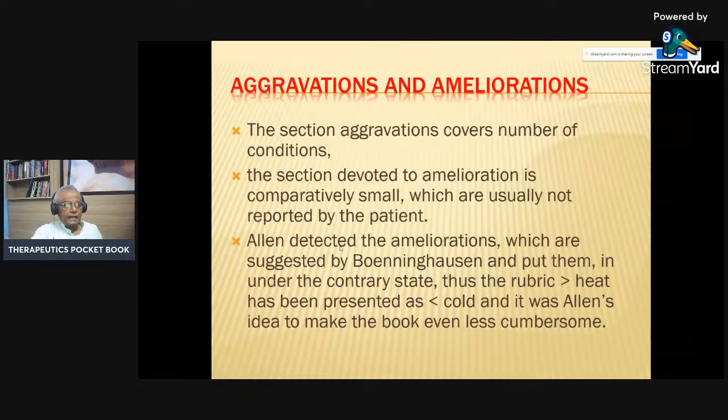Then Allen detected the ameliorations which are suggested by Boenninghausen and put them under the contrary state. Thus, the rubric like ameliorated by heat has been presented as aggravated by cold, and so on with the opposite. The meaning of the opposite was stated, and it was Allen's idea to make the book less cumbersome.